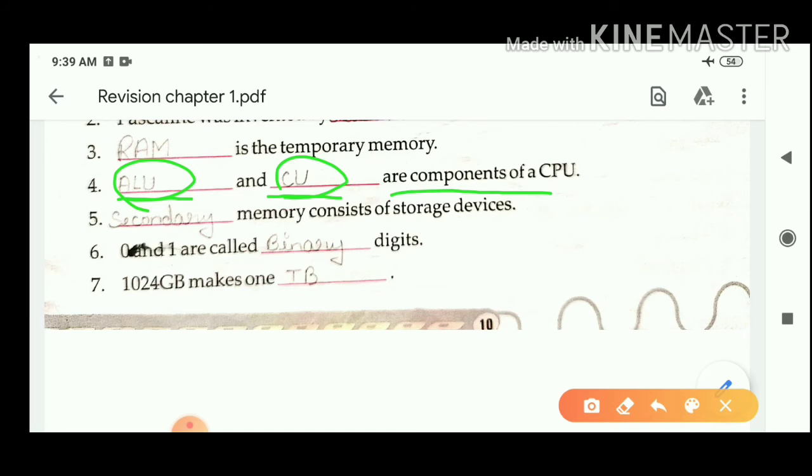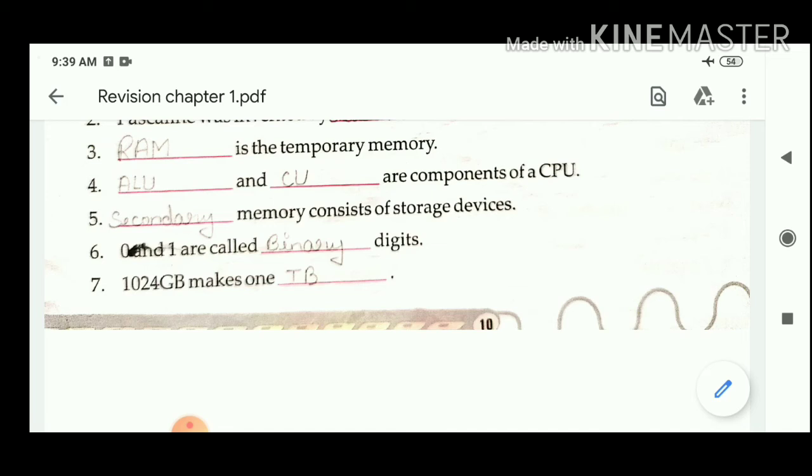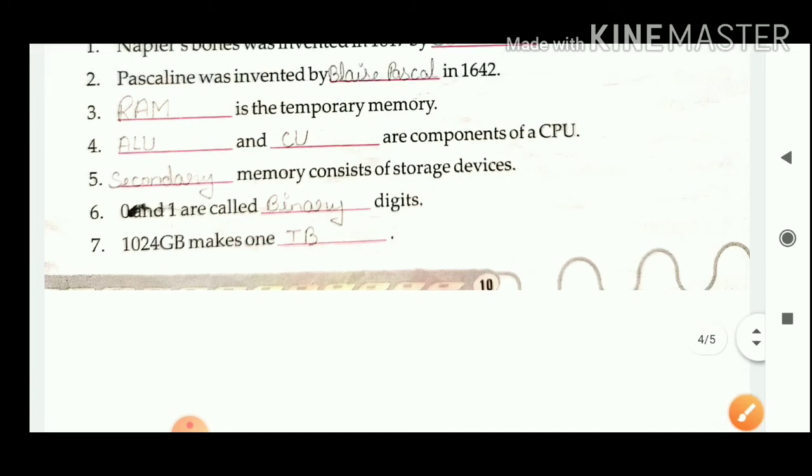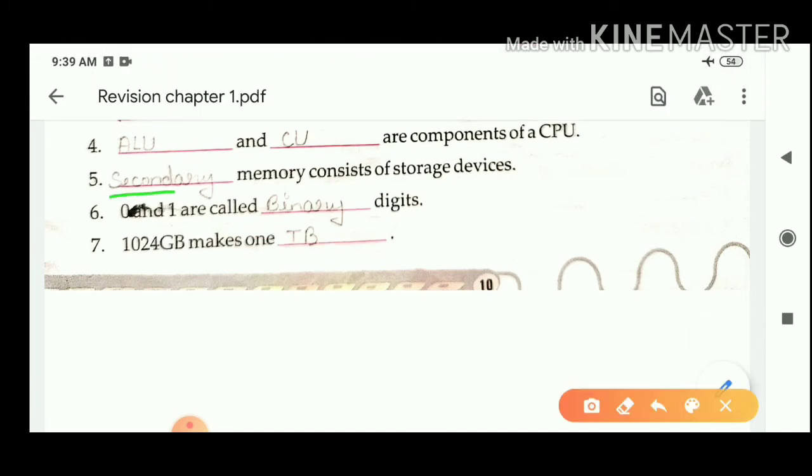Maybe for this question there will be four options. So you have to select any two options of them. Next question: dash memory consists of storage devices.